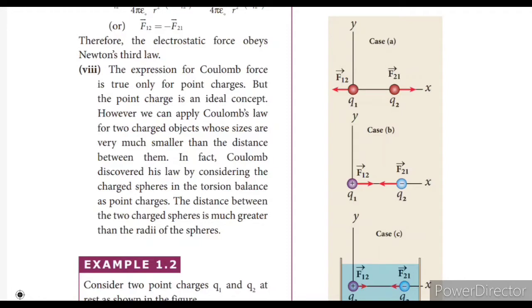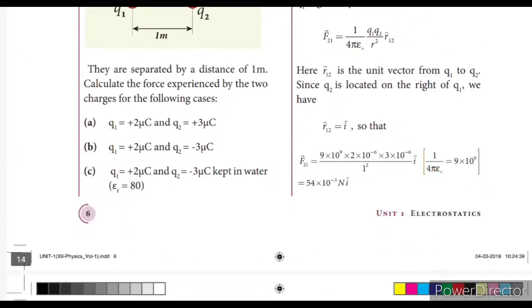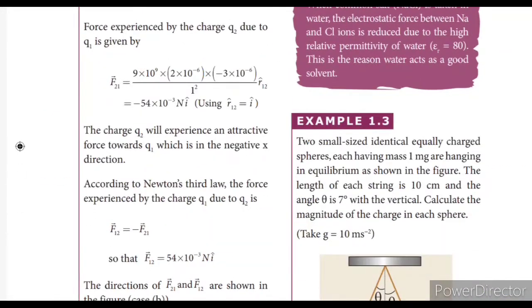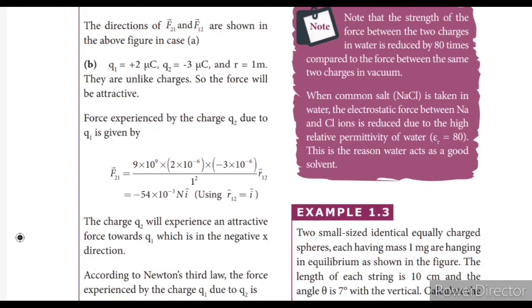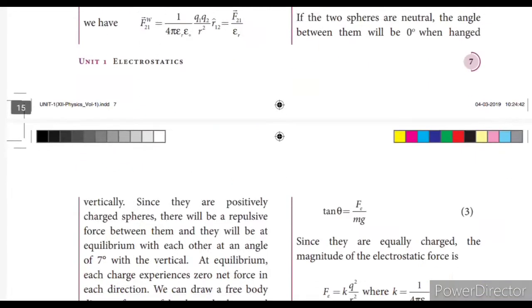In fact, Coulomb discovered his law by considering the charged spheres in the torsion balance as point charges, okay. Now look at this one. When common salt is taken in water, the electrostatic force between the sodium and chlorine ions is reduced due to the high relative permittivity of water. That means epsilon r will be equal to 80. This is the reason water acts as a good solvent, okay.